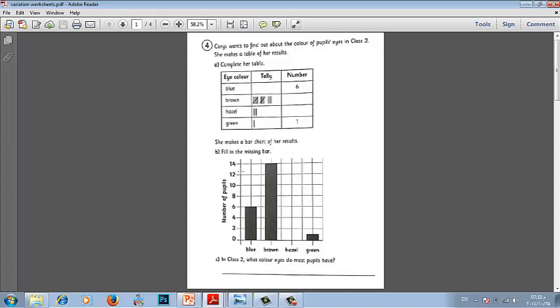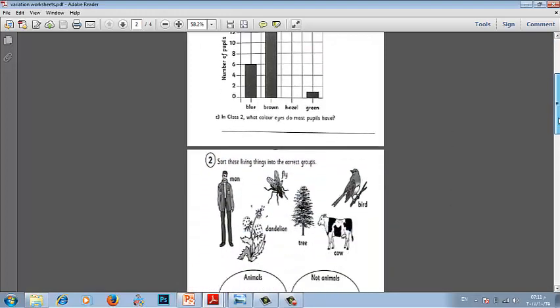She makes a bar chart of her result. This is the bar chart. Fill the missing bar. Hazel, how many? 3. So we should take this up to 3 and draw the rectangle. In class 2, what color eyes do most pupils have? The tallest bar is the brown. Let's move to the other sheet.